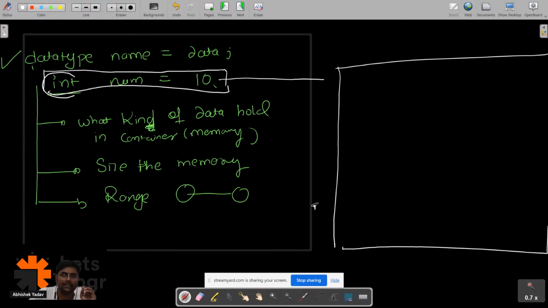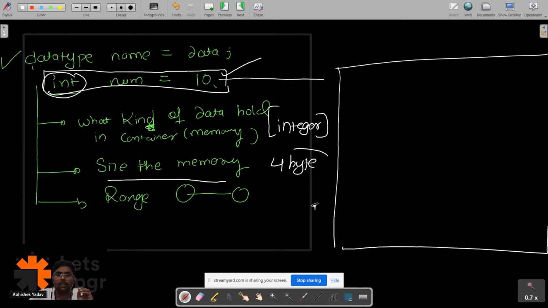So this int is telling us, hey, we want to hold integer kind of data. This is the first information I am getting from this line. Size of the memory: int occupies 4 bytes inside the computer memory. So the size of the memory block will be 4 bytes.